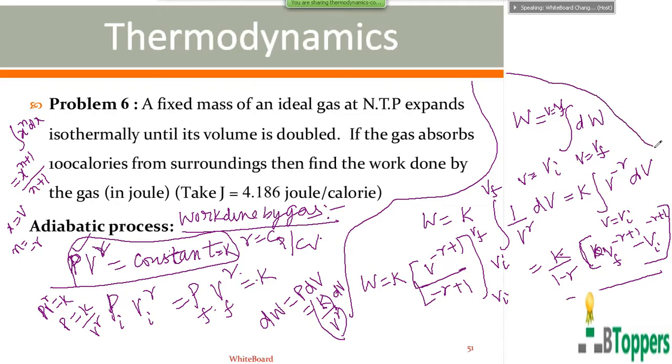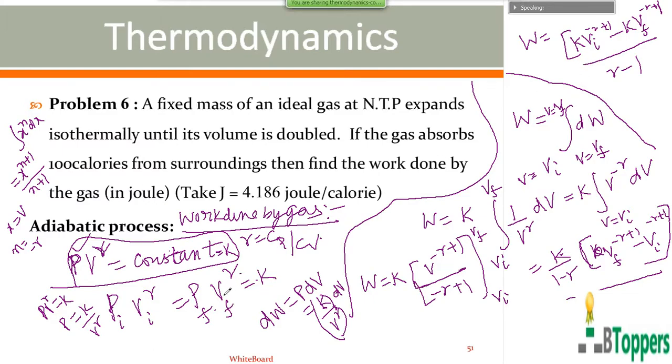Therefore I am continuing the calculation here. If you multiply numerator and denominator with minus 1, you can write K into Vi power minus gamma plus 1 minus K into Vf power minus gamma plus 1, divided by gamma minus 1.